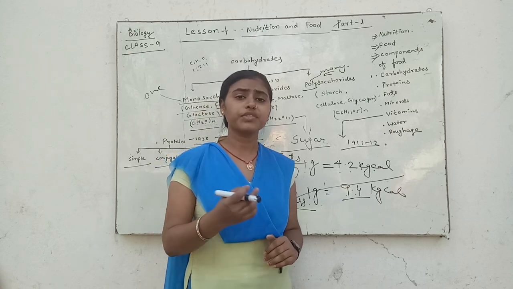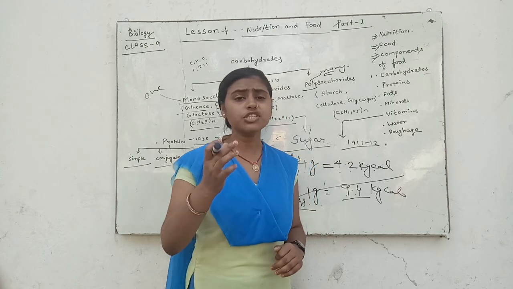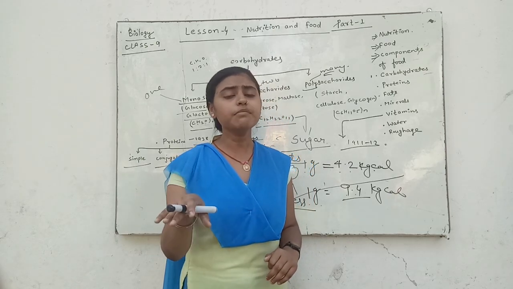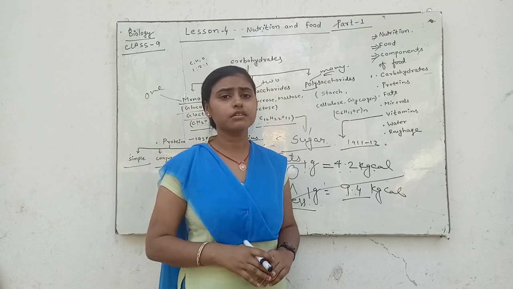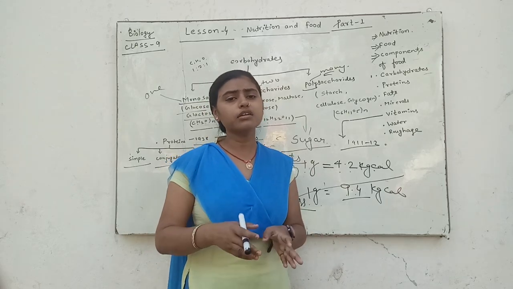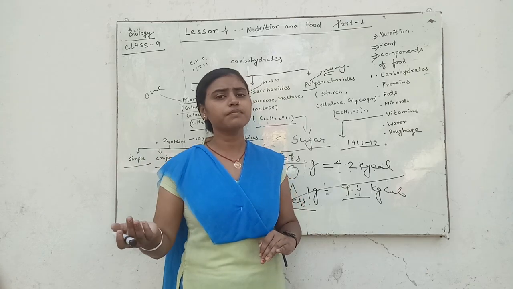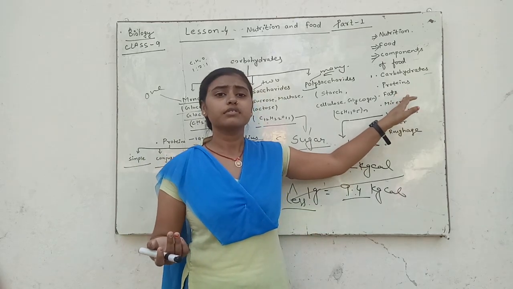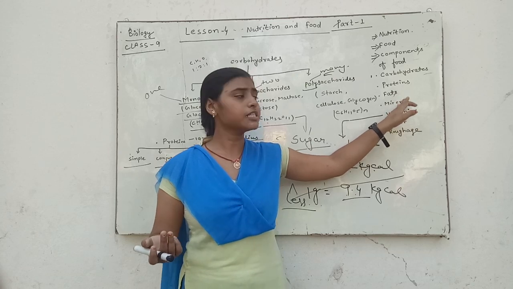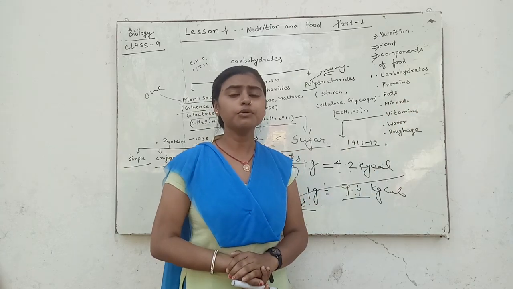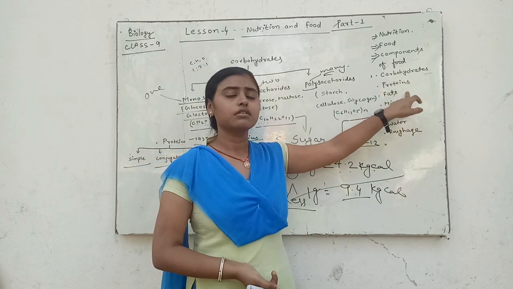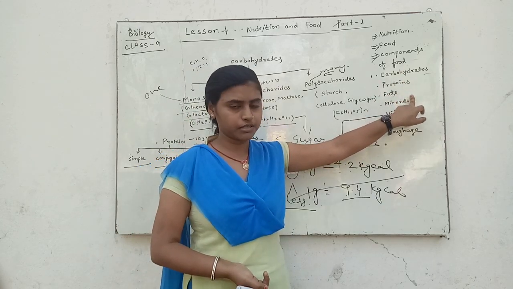Animal fats are those obtained from animals: milk, milk products, egg, fish, meat. And fats provided through plants are known as plant fats.